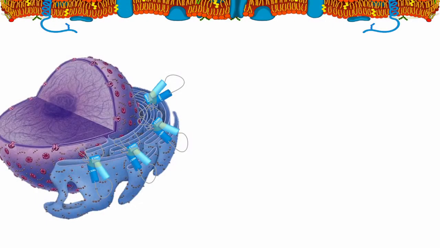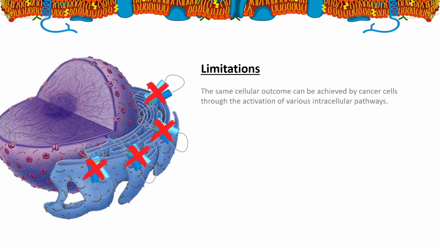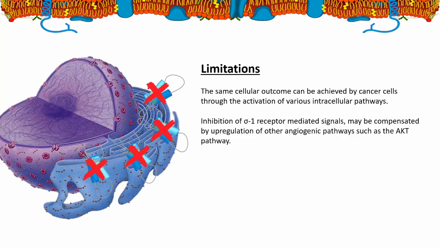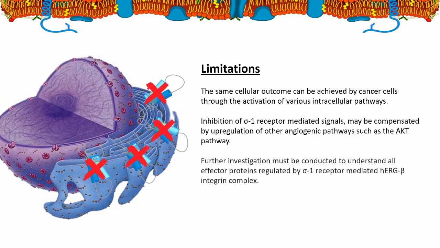Some possible limitations to our approach are that the cancer cells rely on multiple pathways to achieve the same results, and thus blocking the pathways involved in the sigma receptor may not be sufficient. Furthermore, the multi-protein complexes formed by the initial sigma-1 mediated hERG beta integrin complex are numerous, and only some of these are well studied and understood in a small selection of cancer phenotypes. Thus, these pathways could have anti-tumorigenic components, whereby inhibition would lead to increased tumorigenesis if the cancer cells were to survive.